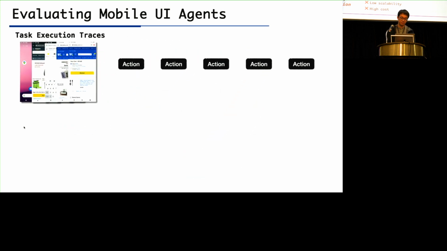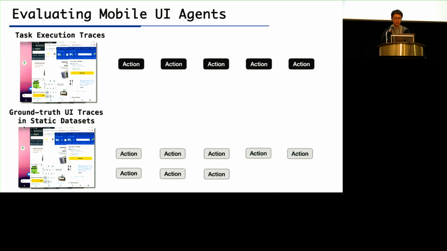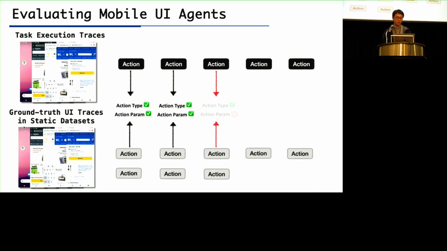The second approach is widely used in prior studies. This is mobile agents predict the actions on each mobile UI and compare these actions with the ground truth ones in the static data sets. And it requires the two action sequences are identical. And this is similar to the evaluation approaches in traditional machine learning.